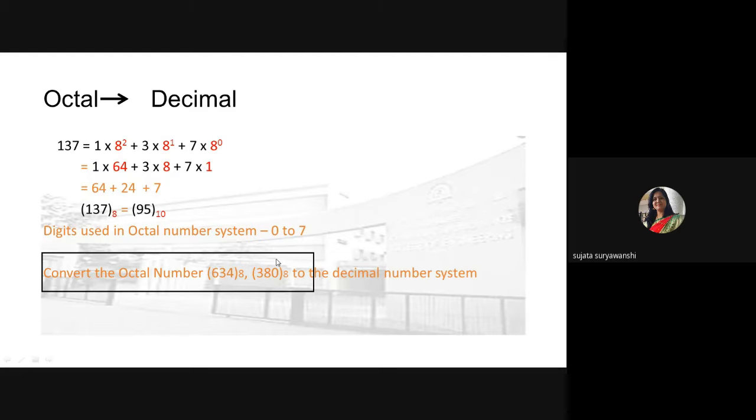So now next is what? Just write down the example. Convert the octal number 634 and 380 into decimal number. Convert the given octal number into decimal number, 634 and 380. Again, consider it as homework. Do it. Okay, I'll ask you in the next lecture.